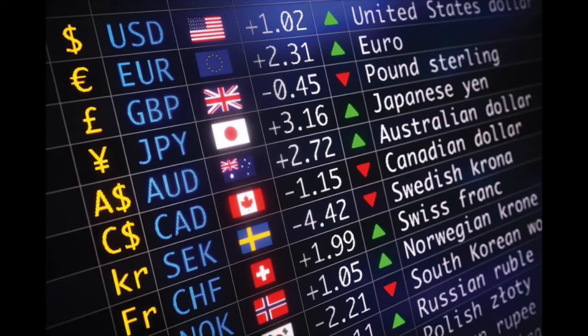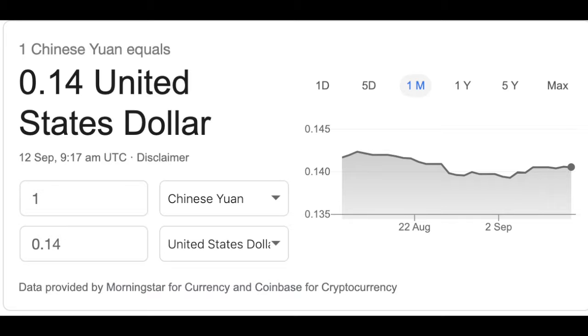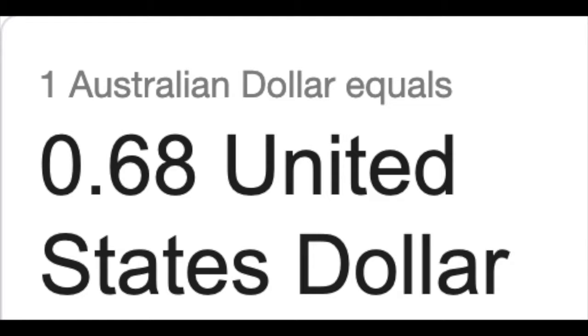Exchange rates. This refers to the value of one country's currency when converted into another country's currency. An example of this would be Australia and China exchange rates with the United States. The Chinese exchange rate to the United States is 1 Chinese yuan for 0.14 United States dollar. The Australian exchange rate to the United States is 1 Australian dollar for 0.68 United States dollar.